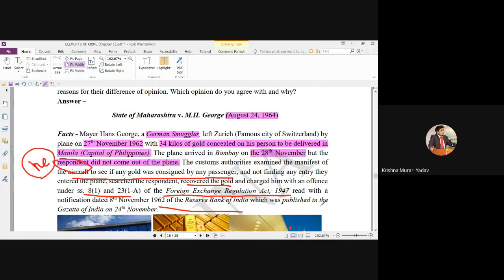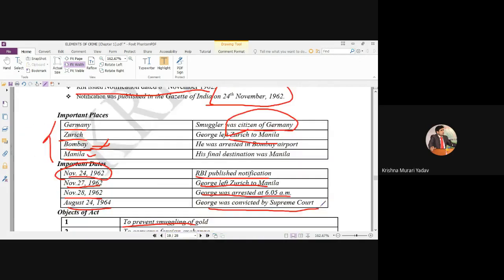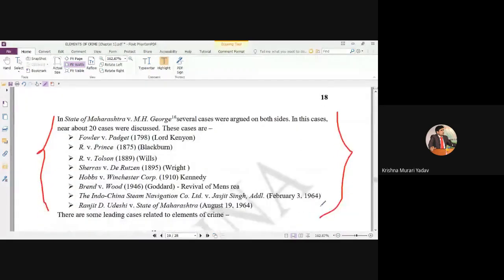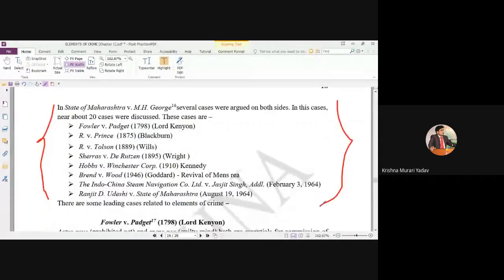Fighting here means arguments, how much they argued with each other. Okay, to come to the argument: here in the arguments, I will take help of some cases. Fowler versus Fazet, Prince, Towson, Siraj, Hobbs, Brand, Indo, Ranjit cases. These are the cases which you have to know about, what was observed in these particular cases.